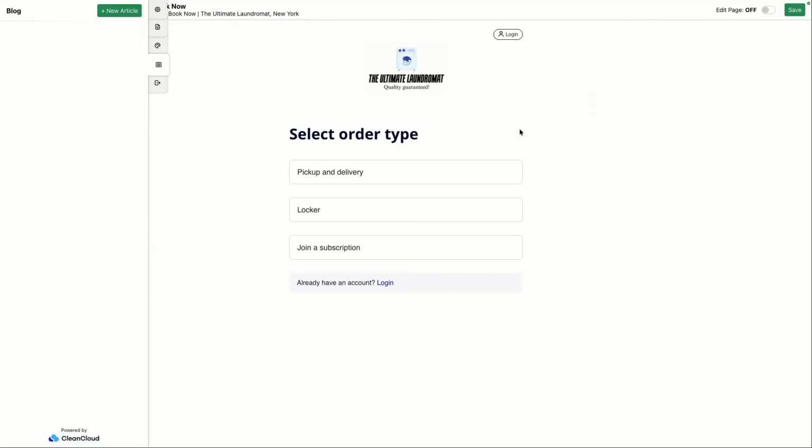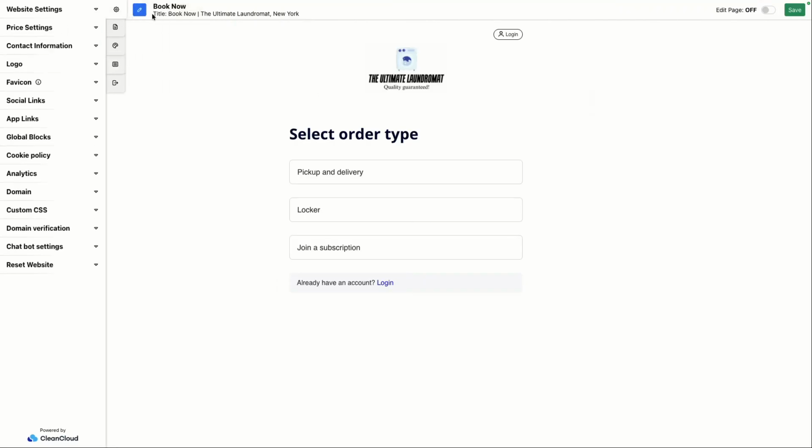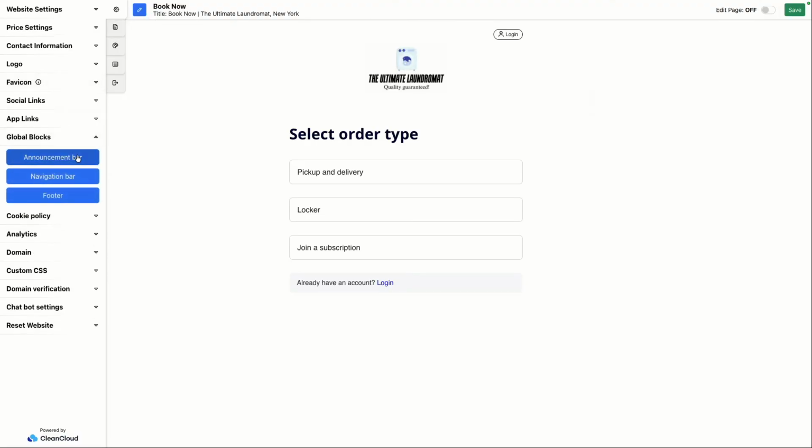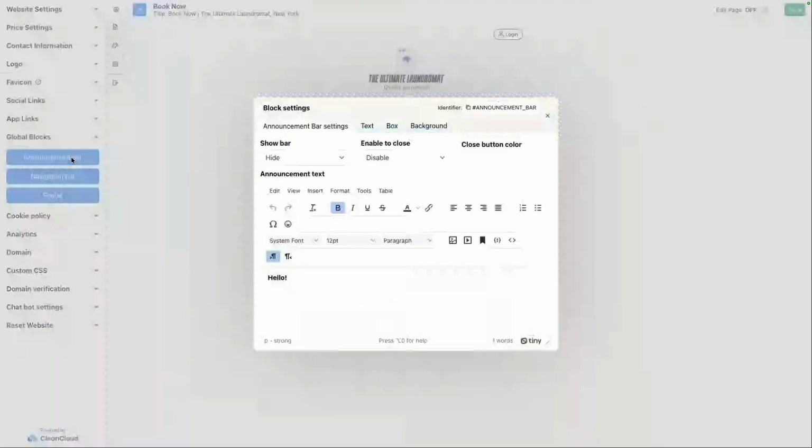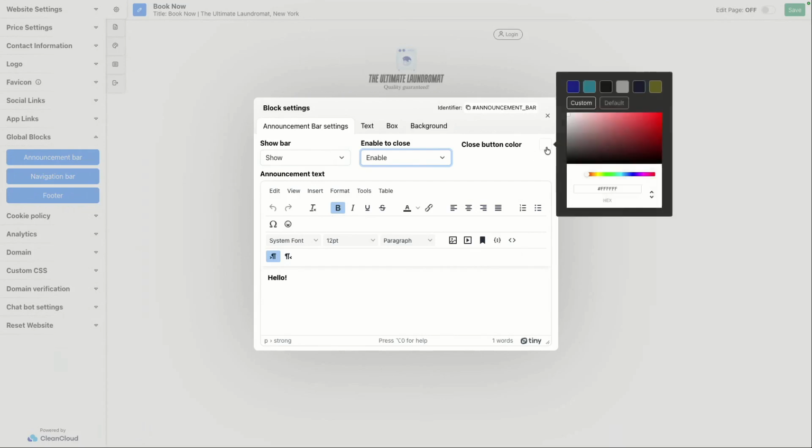Something else I thought would also be worth showing you is the so-called global blocks. So I can go to global blocks and I can click on this option for announcement bar. And when you click on the announcement bar, basically what happens is I can say I want to show this bar and I want to give the option to customers to close this if they need to, right?